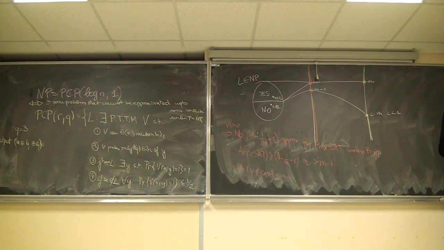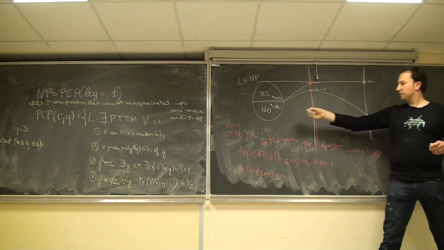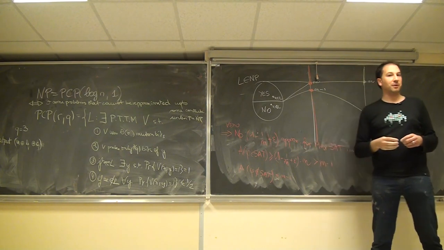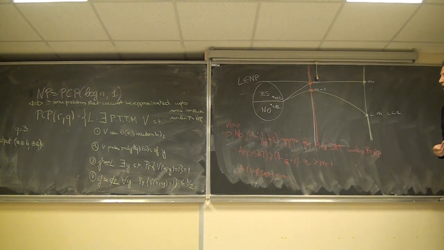So that's the spirit of it. We will be able to show that. That's basically the PCP theorem. So what is the connection with that? This implies that there is no c approximation for MAX-SAT. If there was, then you would be able to distinguish between that and that, and then you would be able to decide P equals NP. Now, what is the connection between the green thing there and the green thing here? The connection is the following.